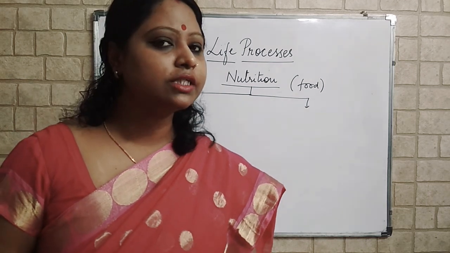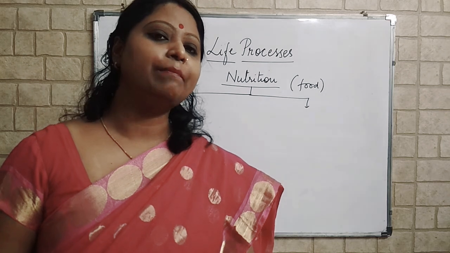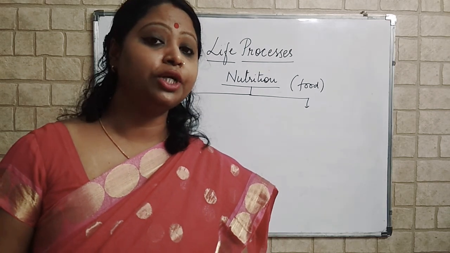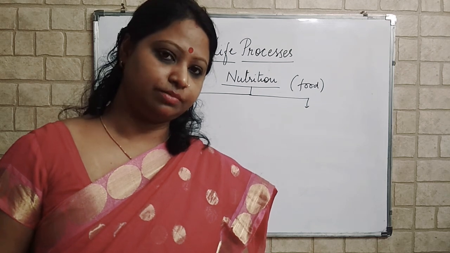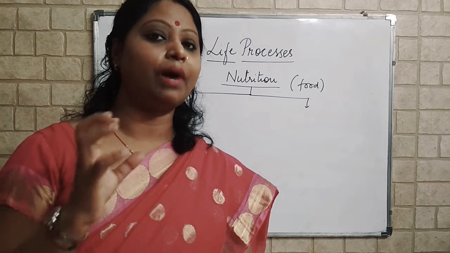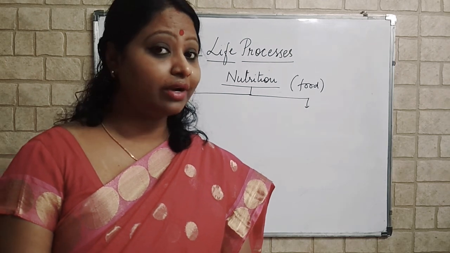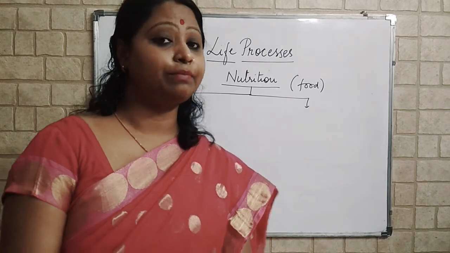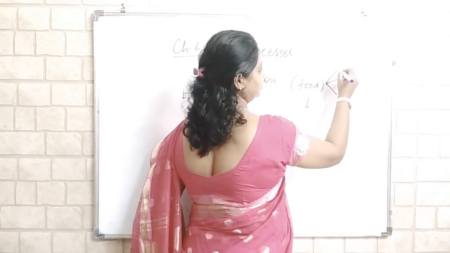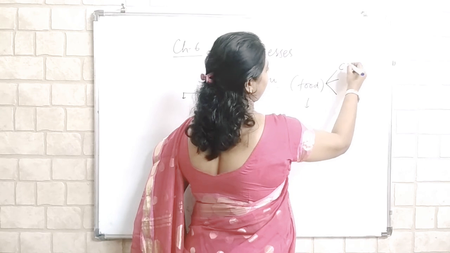You will write the definition of nutrients as well. What are nutrients? Nutrients are the chemical substances which provide nourishment to the organisms, which are taken in as food. They are the parts of the food. So we have read about the various types of nutrients we get from the food. What are they? Yes, very good.